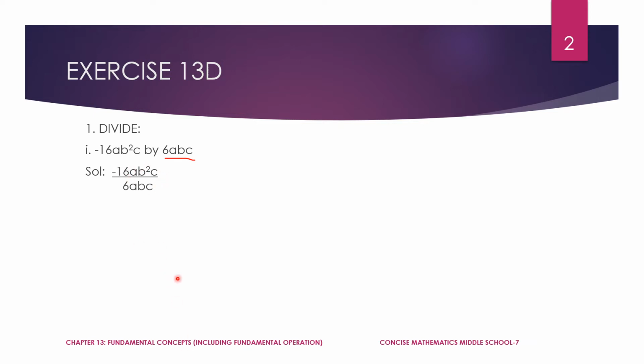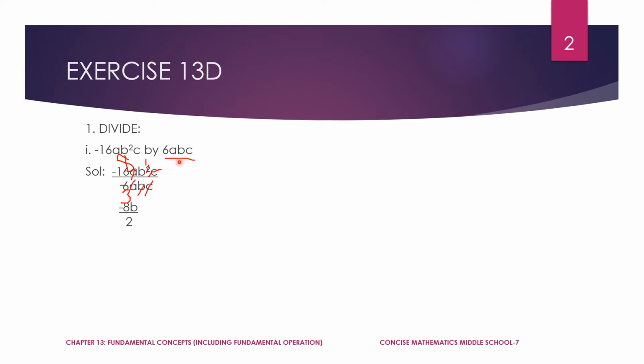And now you can just cancel it. 2 3s are 6, 2 8s are 16, and you can cancel this a, b, and only one b. So you will have 1b left over. C and C get cancelled. When you cancel, what you get is minus 8b divided by 2.